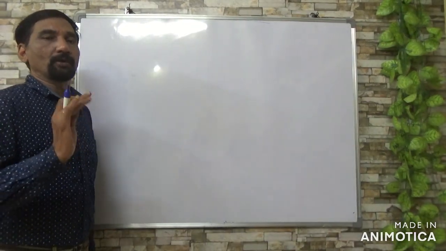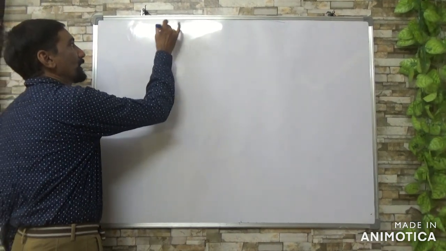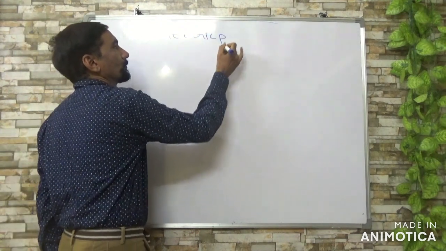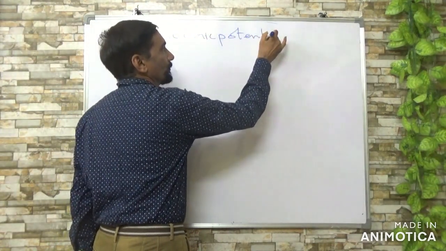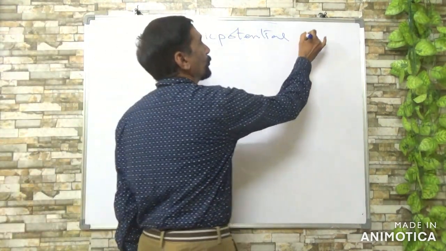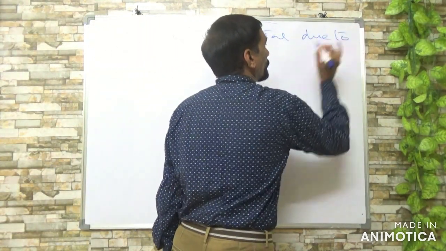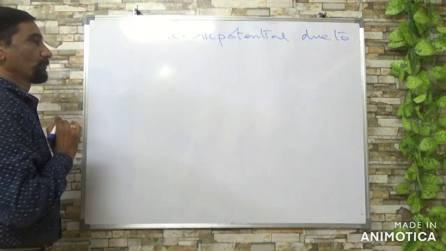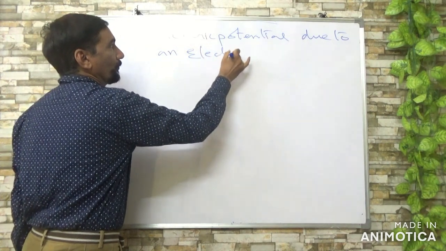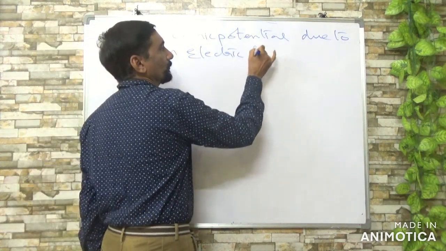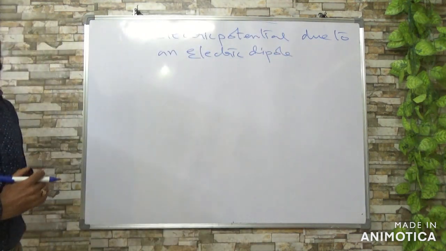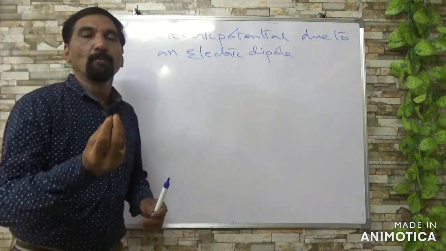Now about the electric potential due to an electric dipole. Just now we derived the electric potential due to a point charge.